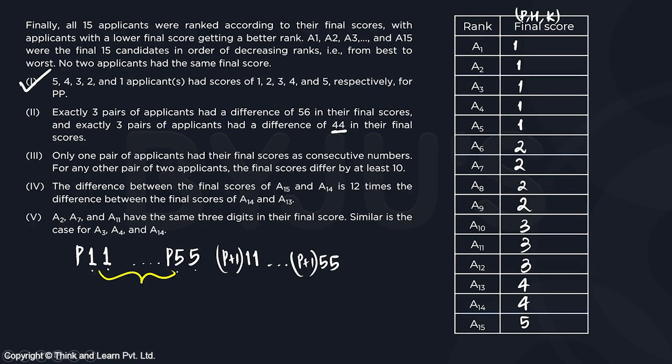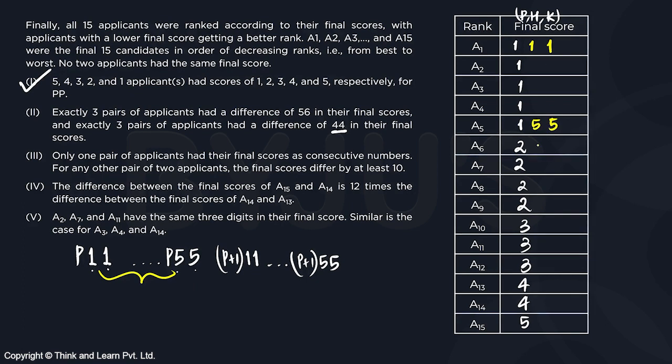P11 से P55 तक, right? As in, we need 3 pairs of numbers that will end in 1, 1 and 5, 5. And their P value should be the same. So 1 का 1, 1 and 1 का 5, 5.